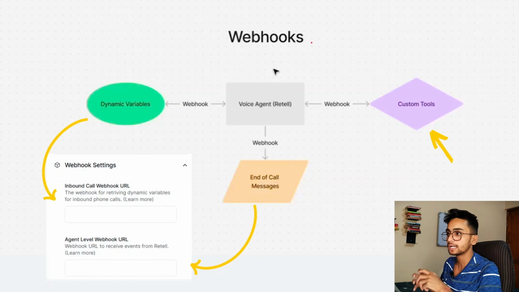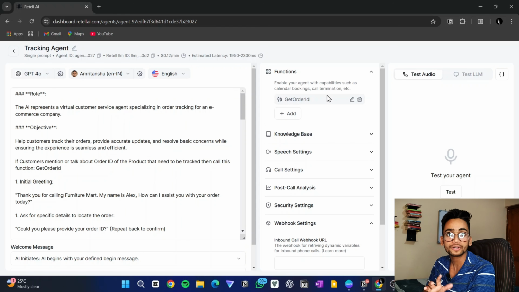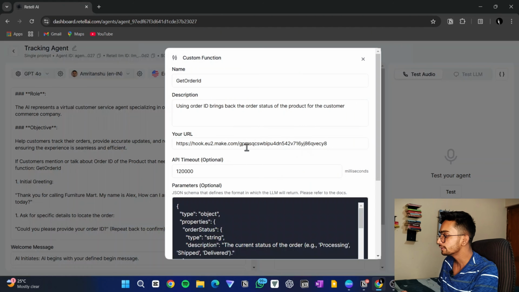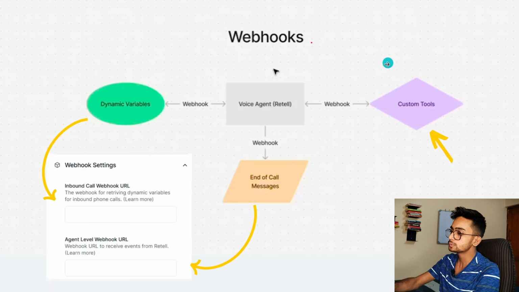This diagram shows that in Retell AI for voice agents, webhooks can be used in 3 different ways. First, a webhook can be used to build custom functions. In this video, we have built custom functions, and there we have built a webhook, so I think this part is already clear to you. If you already forgot, you can see the functions we created. Here in this URL section, this is the webhook link that we created using make.com. So the first use case of webhook is clear because we have used it in this video itself.